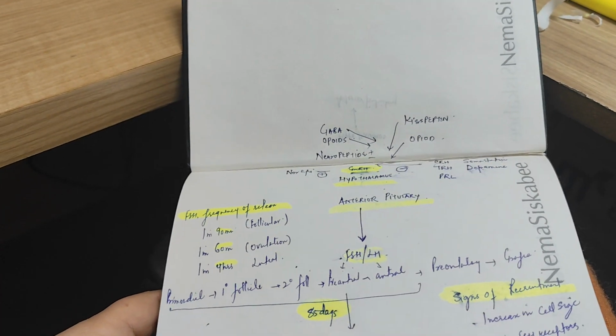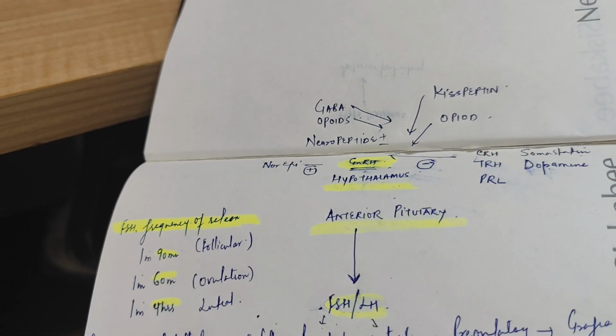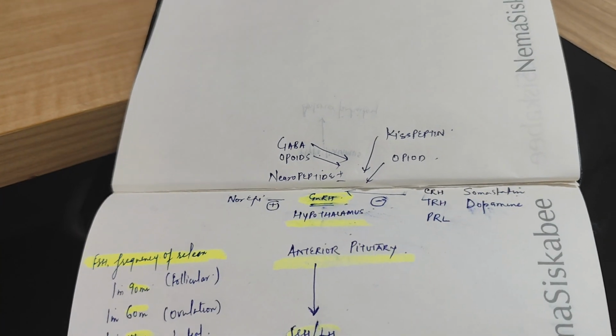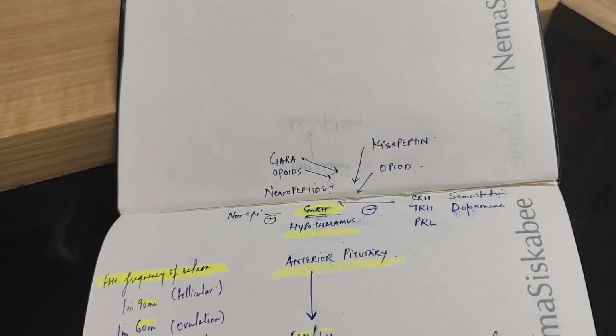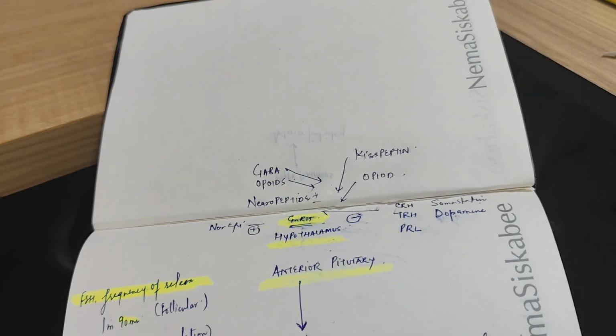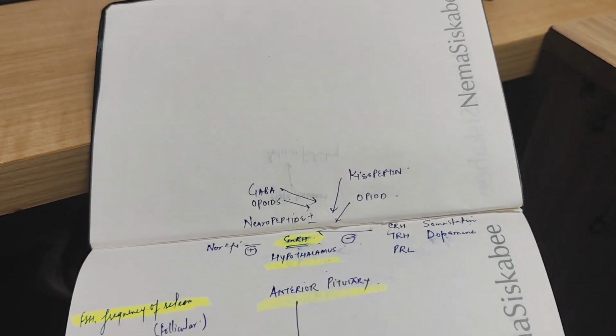Now there is another peptide, neuropeptide Y, which is called the neurobiologic brake. Why is it called the neurobiologic brake? Because in prepubertal girls, in the absence of estrogen, it inhibits release of GnRH, but once there is estrogen production, it facilitates GnRH release. Besides, GnRH is also under inhibitory effect of GABA and opioids.